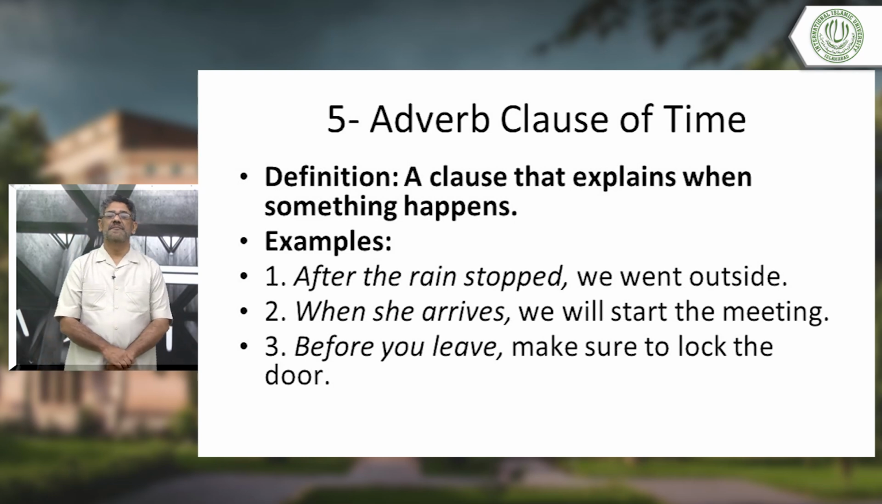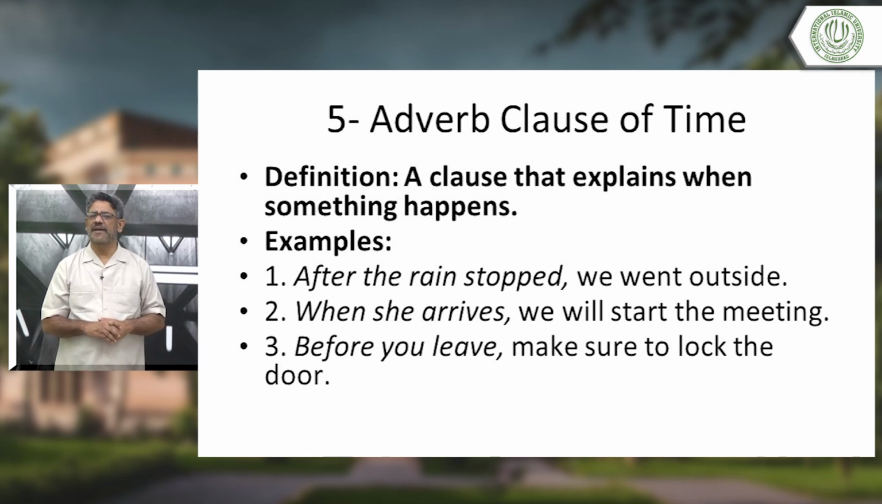Adverb clause of time. A clause that explains when something happens. Okay, after the rain stopped, we went outside. After the rain stopped. Adverb clause of time, just telling us when something happened. Okay, 2, when she arrives, we will start the meeting. We are talking about time. After the rain stopped, after shows time. When she arrives, when shows time again. When she arrives, we will start the meeting. So it is dependent on time.